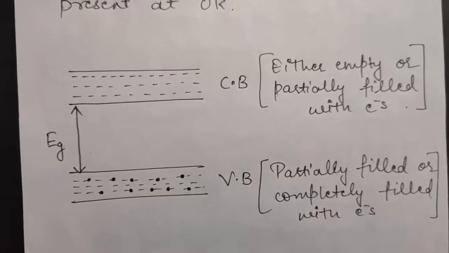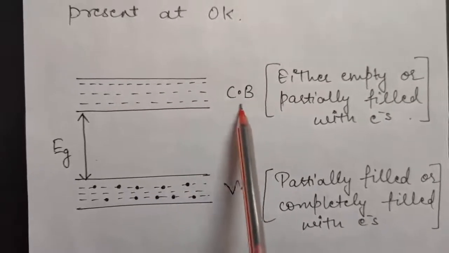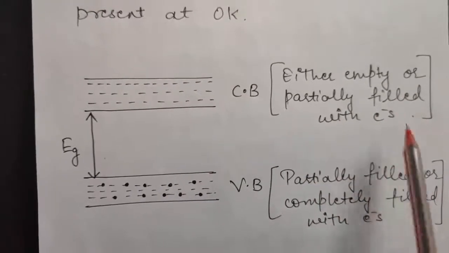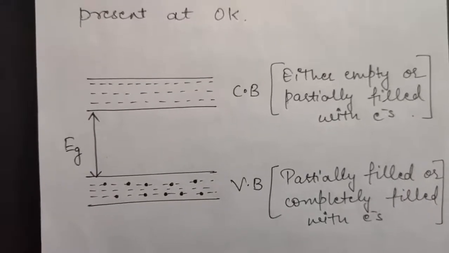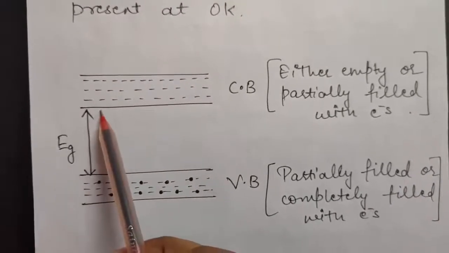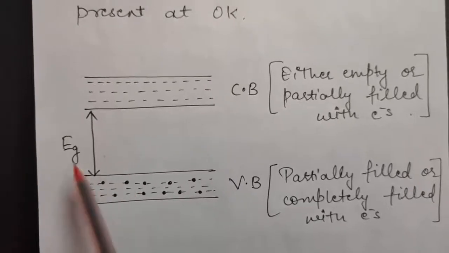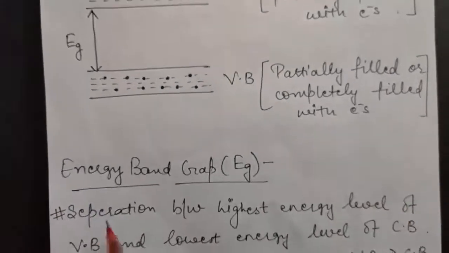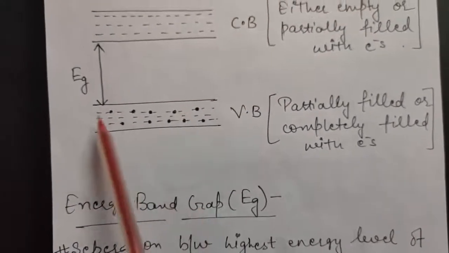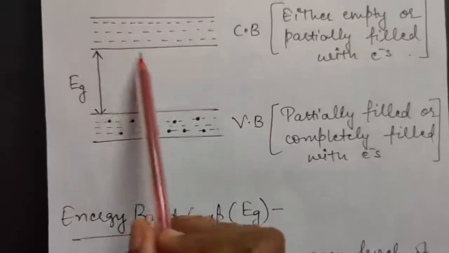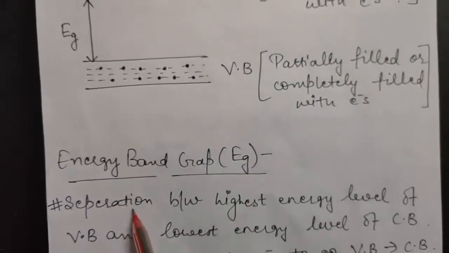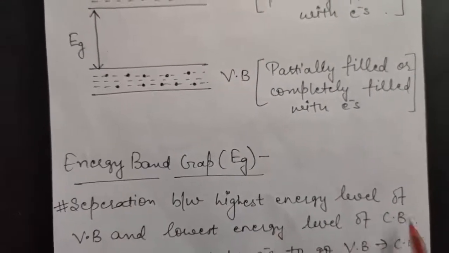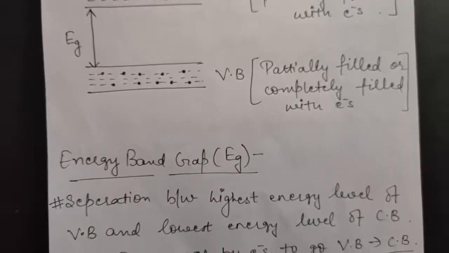Now the question is, if I am saying at 0 Kelvin this conduction band is completely empty, then how can it be partially filled with electrons? To answer this question, let us study this term Eg. As I have denoted here, this gap is called Eg, which is called the energy band gap. To define it, this is the highest level of the valence band, and this is the lowest level of the conduction band. So you can say the separation between the highest energy level of the valence band and the lowest energy level of the conduction band is called the energy band gap.